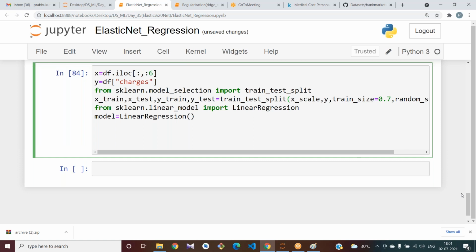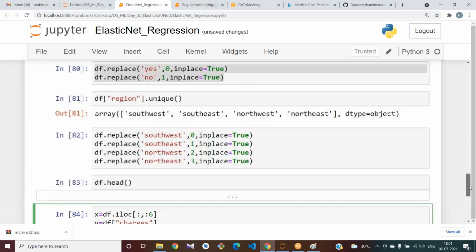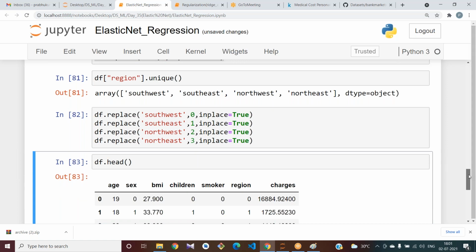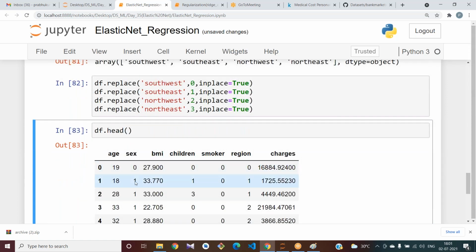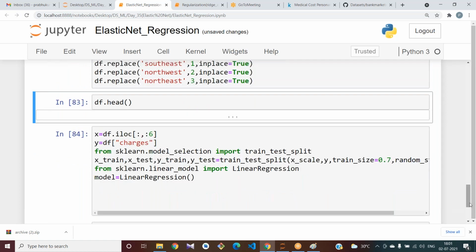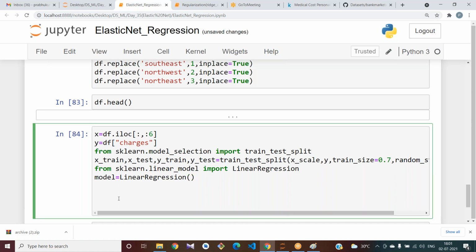Scaling techniques. See, we don't have that many values. I think it will be fine even if you do not apply scaling. But try to apply scaling and observe the difference. That's it.